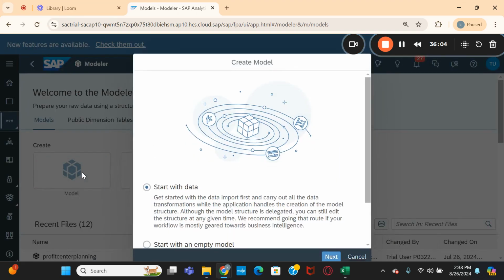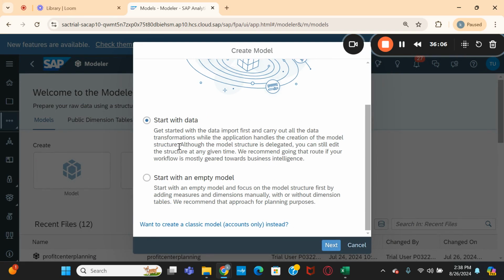If you click on here, it is showing two options: start with the data, start with an empty model. The first option, start with the data: generally, if you are pulling data from any third party system or from Excel and you want to directly connect to the SAC system and bring the data into the SAC directly, then you can use this option.